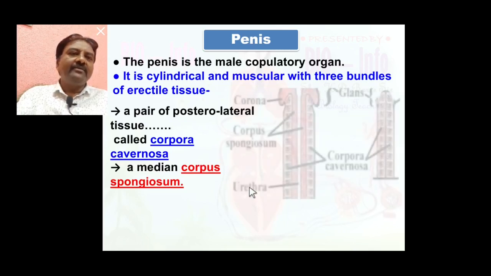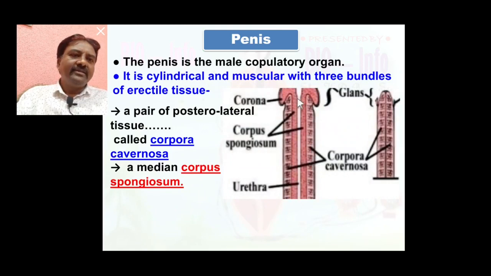See the diagram: the laterally arranged bands are the corpora cavernosa, and the median one is the corpus spongiosum. Inside the corpus spongiosum we see the urethra.